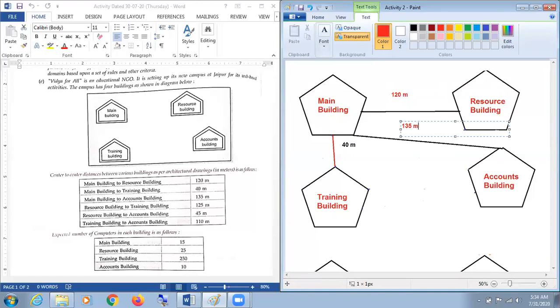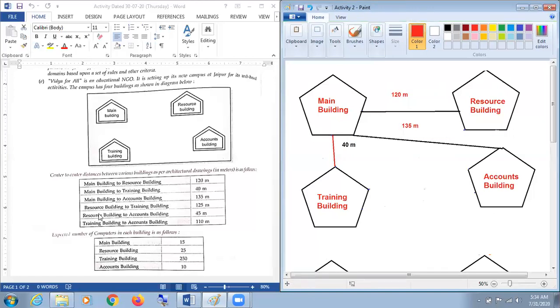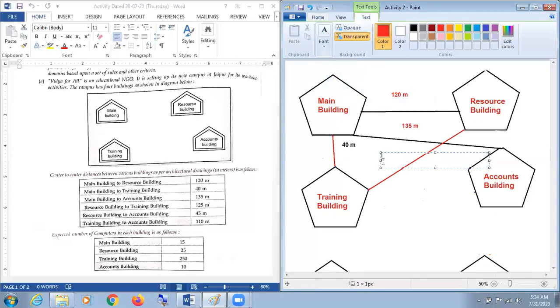After that, the fourth one is resource building to training building, 125 meters. From resource to training, we are going to draw resource building to training building. And we are supposed to mention here again the distance, that is 125 meters. I am going to mention here 125 meters. Okay.